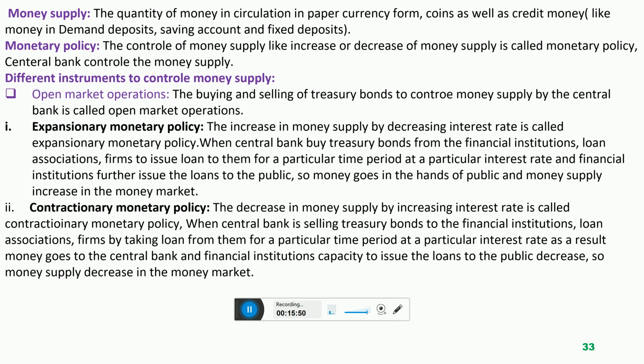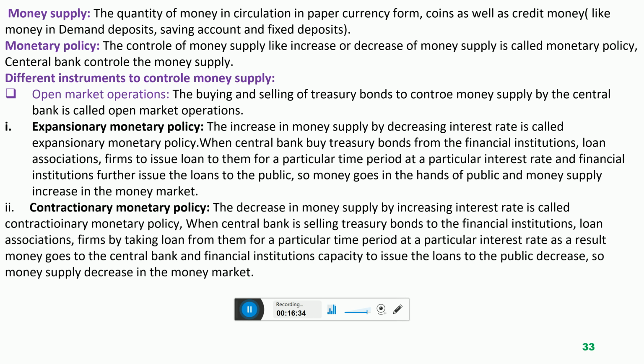So money supply means the total quantity supplied by the central bank in an economy, and this is in paper currency form, in coins form, or credit money like demand deposit, saving account and fixed deposit. Now, monetary policy, how we can define the concept of monetary policy. Monetary policy means the control of money supply by the central bank. Control means increase money supply by the central bank or decrease money supply by the central bank. Who is responsible? Central bank is responsible to increase or decrease money supply, and this control of money supply is called monetary policy.